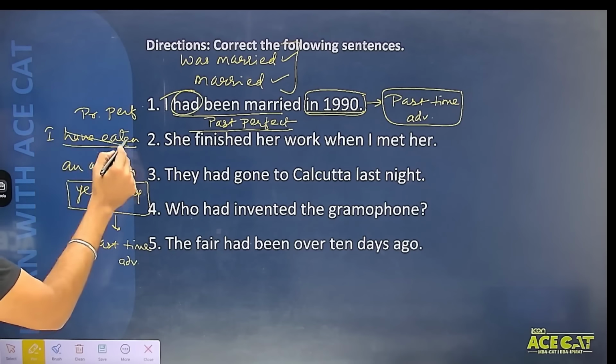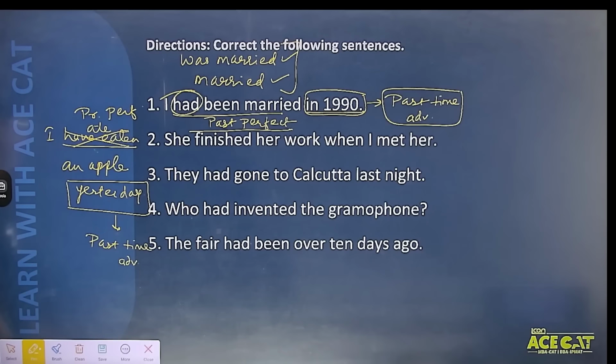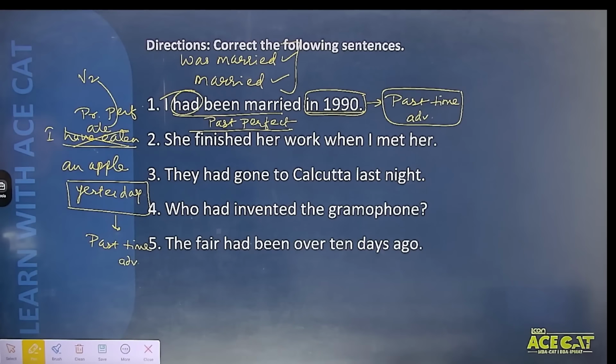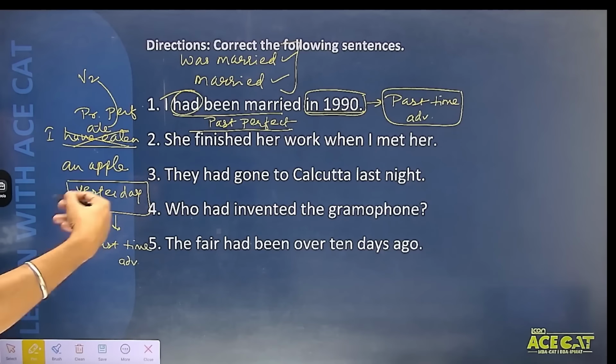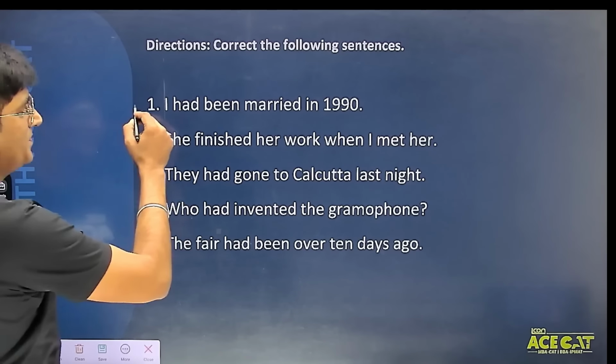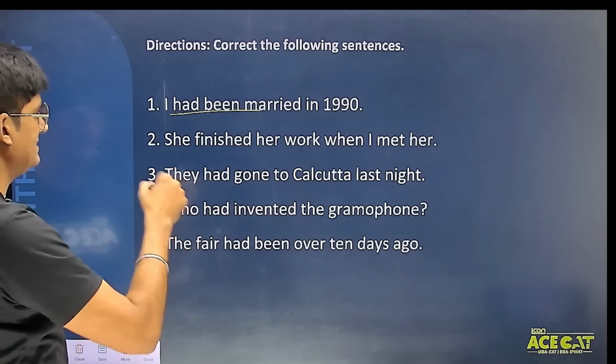The correct answer will be, I ate an apple yesterday. So when I say I ate an apple yesterday, this becomes past simple tense. Okay? और past simple tense में हमेशा क्या आता है? V2. And ate, that becomes the second form of the verb. So eat, ate, and eaten. I hope the point is clear. So question number 1, students, the correct answer is I married in 1990 or I was married in 1990.